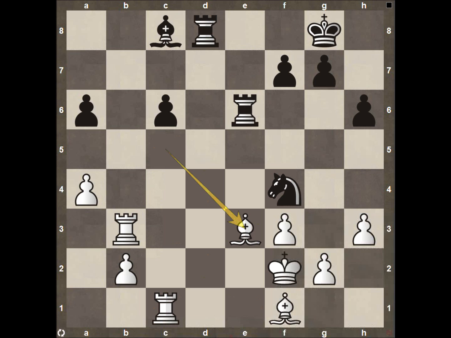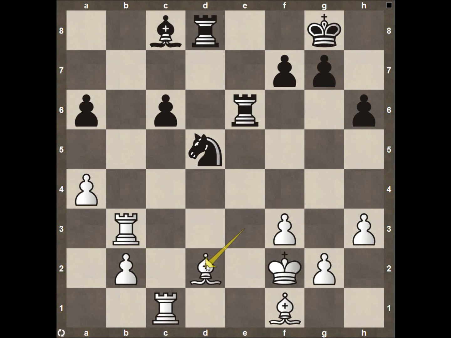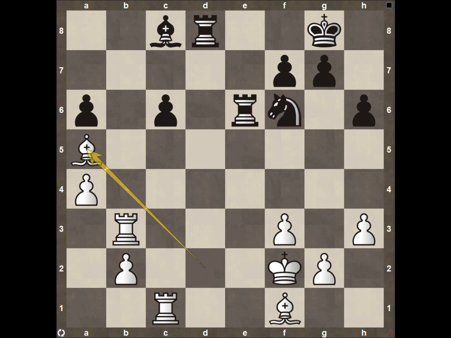Now bishop coming back here to e3, attacking. Knight swings back. Now the bishop comes back here to d2, just in case the pawn wants to push forward to a5, he's still attacking that right there. Now the knight swings back here to f6, kind of opens up the door for the bishop to come to a5, attacking both the rook but also stopping this pawn from moving anywhere. Obviously, white wants to go ahead and attack that, so stopping that is very good. So great moves by Vishy and Anand, I think, going into the end game.